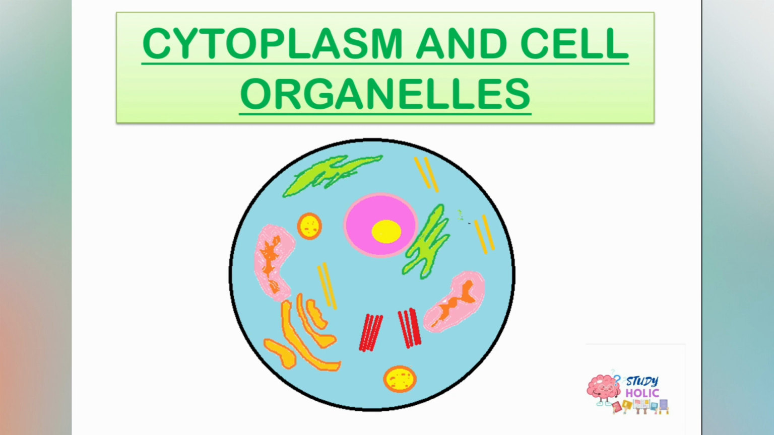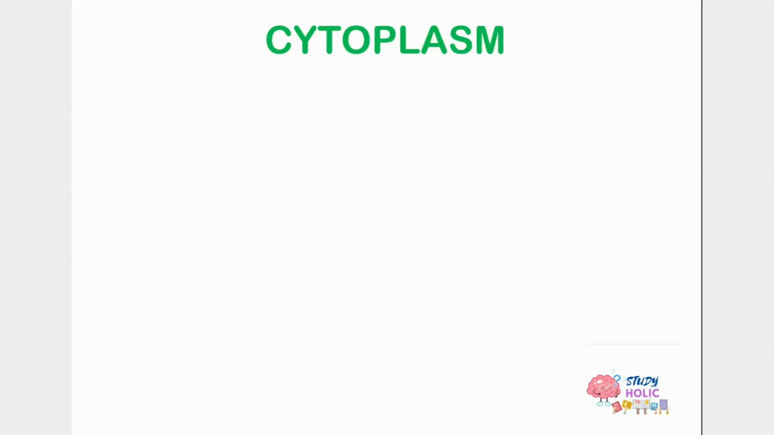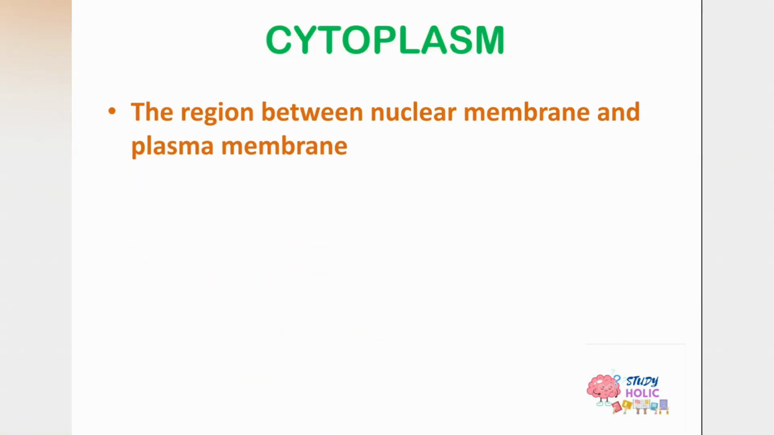So let's begin with our new topic today, that is cytoplasm and cell organelles. So what is cytoplasm? The region between nuclear membrane and plasma membrane is known as cytoplasm. As we have discussed the plasma membrane in previous lectures, you would be knowing what it is, and if you don't know, I have attached the video, you can check it out.